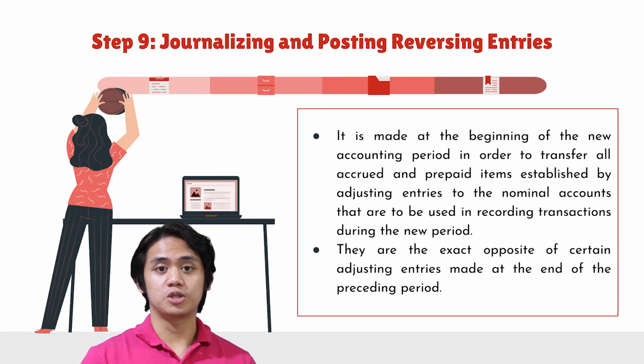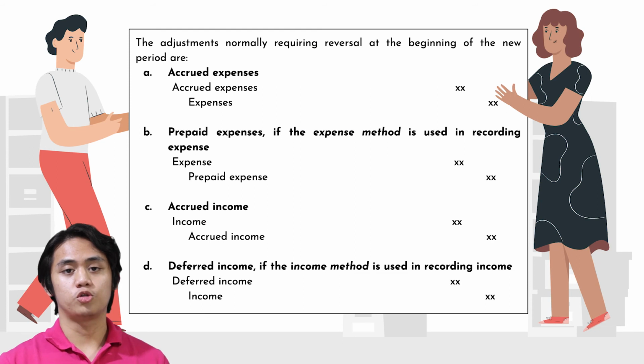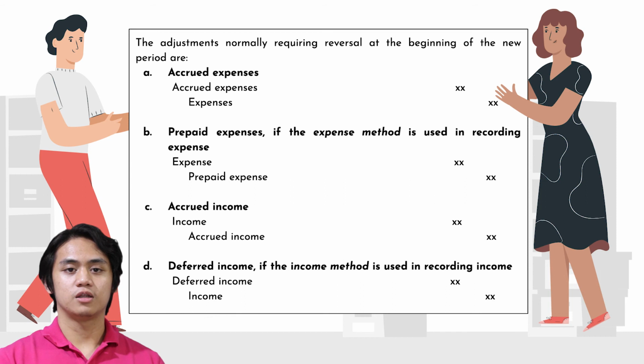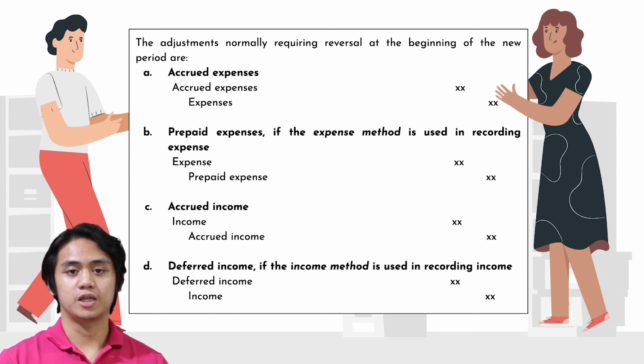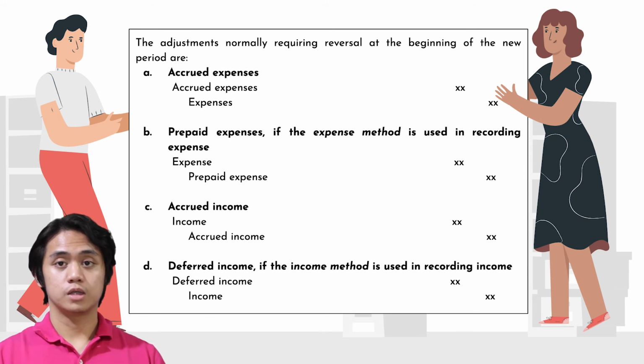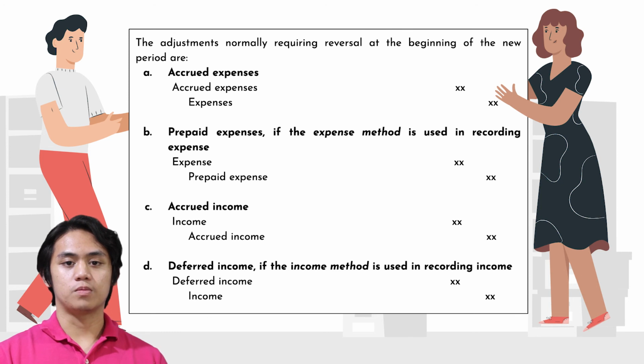So these are the adjustments normally requiring reversal at the beginning of the new period. First one is accrued expenses. In order to do this, you have to debit accrued expense and credit expense. Second one is prepaid expenses. If the expense method was used in the recording, then it should be debit expense and credit prepaid expense. Third one is accrued income. Debit income and credit accrued income. And the last one is deferred income. If the income method was used in recording income, then it should be debit deferred income and credit income.